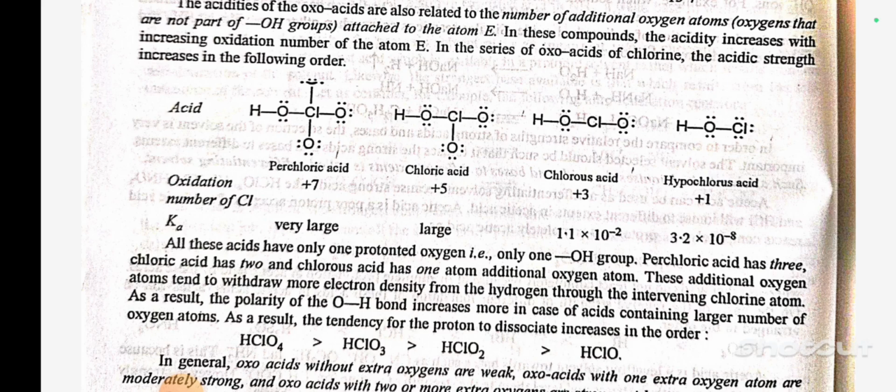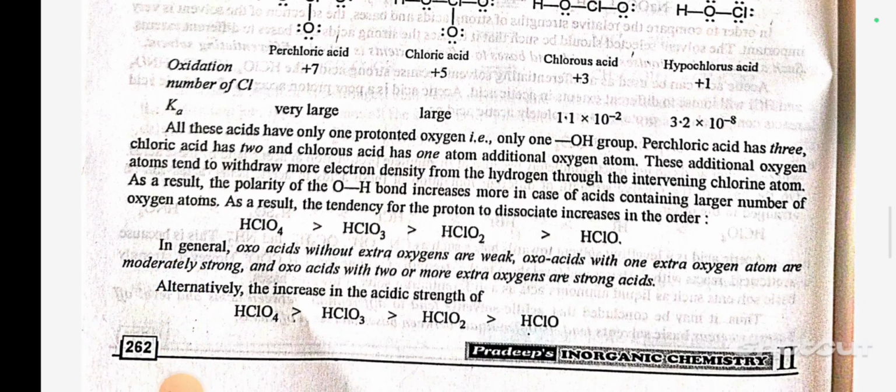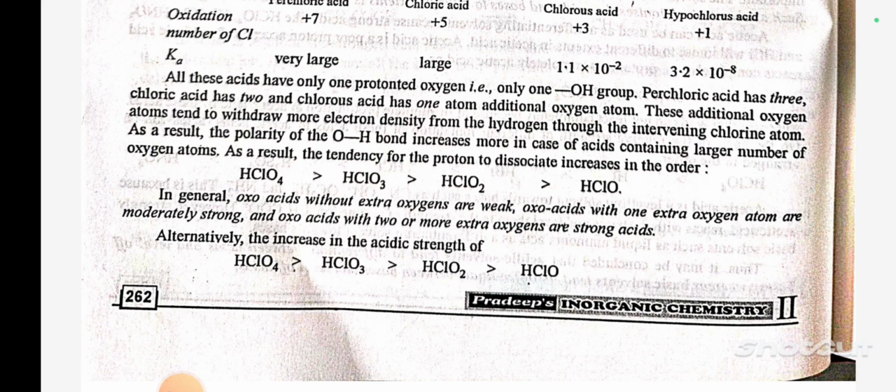All these acids have only one protonated oxygen, that is, only one OH group. Perchloric acid has 3, chloric acid has 2, and chlorous acid has 1 additional oxygen atom. These additional oxygen atoms tend to withdraw more electron density from the hydrogen through the intervening chlorine atom. As a result, the polarity of the OH bond increases more in the case of acids containing a large number of oxygen atoms. As a result, the tendency for the proton to dissociate increases in the order HClO4 > HClO3 > HClO2 > HClO.